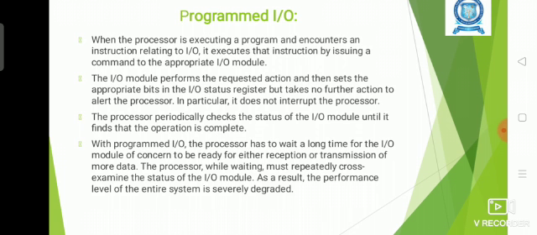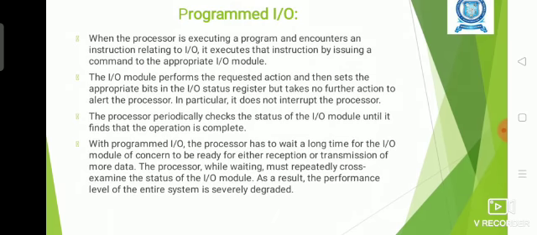If the device is engaged in some previous operation, the CPU will wait until the device becomes free. So to intimate the status of the device, the status register is used. Whenever the input-output module receives the command from the CPU, it will perform the requested action and set the appropriate bit in the status register.